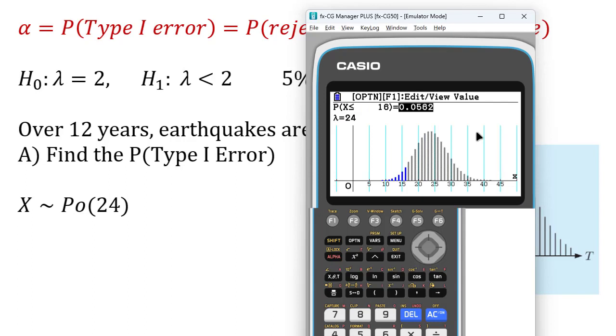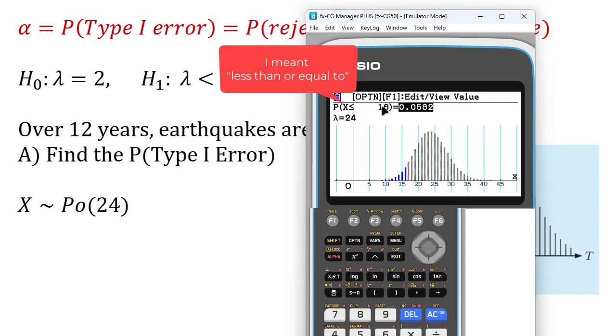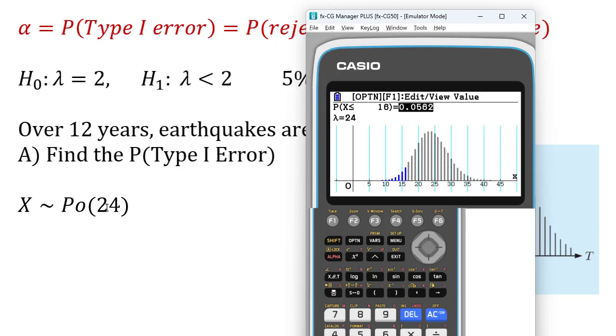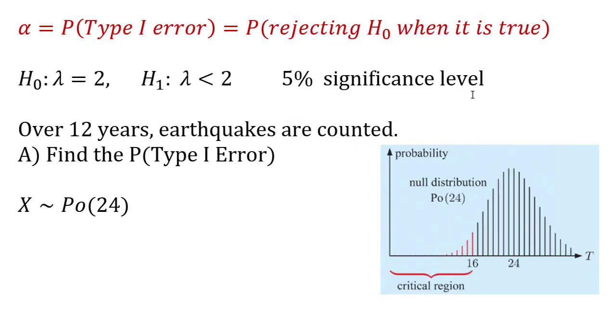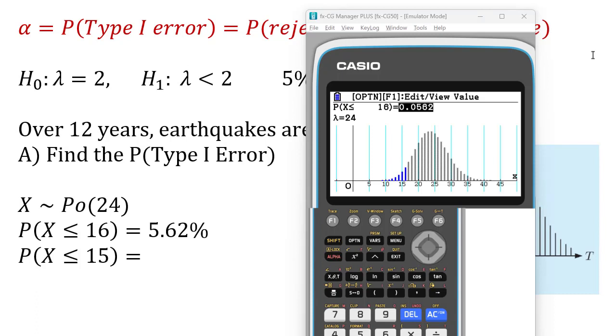And you have to be a bit careful here. Less than 16 earthquakes in a Poisson of 24, in other words, over 12 years, is 5.6%. I would write this down as working. And I'm going to go across and say, well, 16 is just a bit too big. 15 is 0.0344. Therefore, the critical value is x equals 15. The critical region is x is less than or equal to 15. And the probability of a type 1 error is 3.44%.